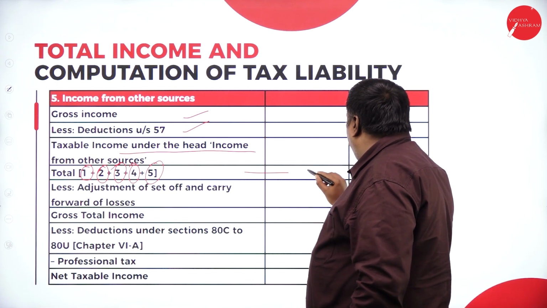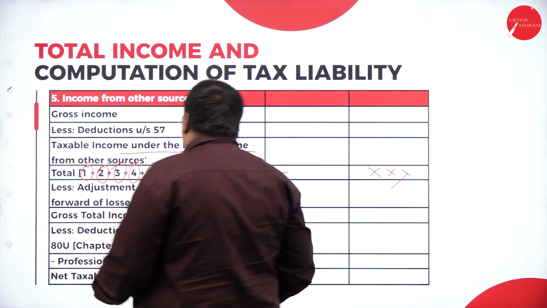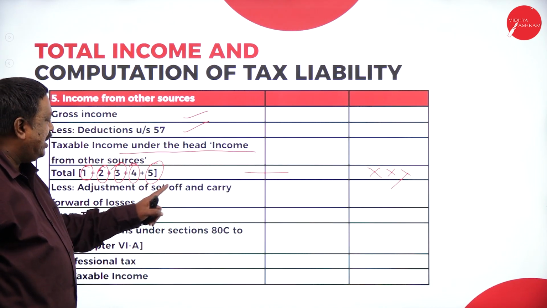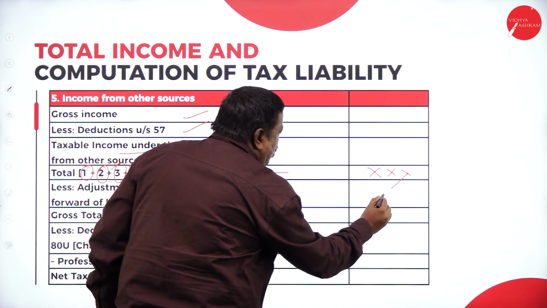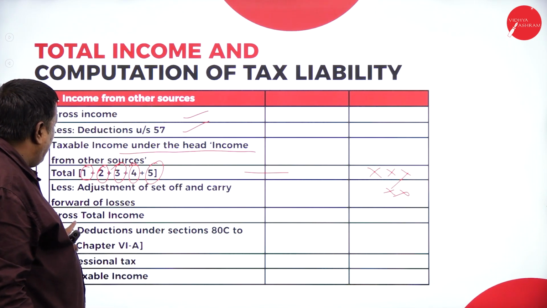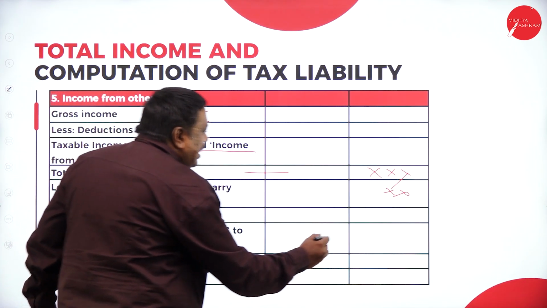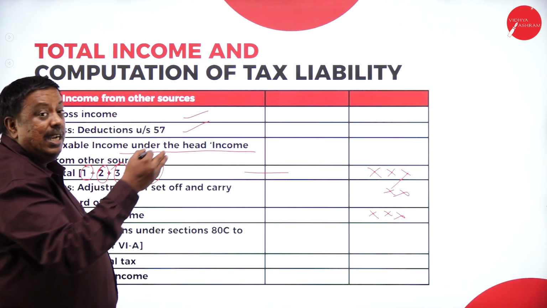So we are going to add all the income over here, and then if there is any adjustment of set off and carry forward of losses, if there are any losses which have to be deducted, that will be deducted here, and after deduction we are going to call this our gross total income.